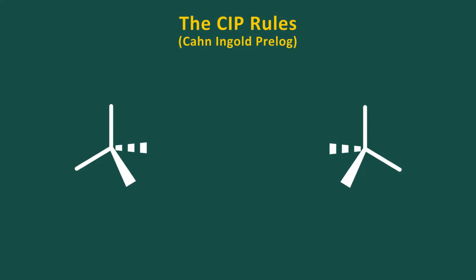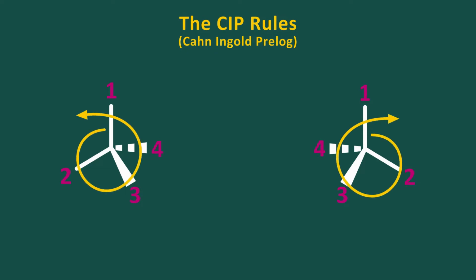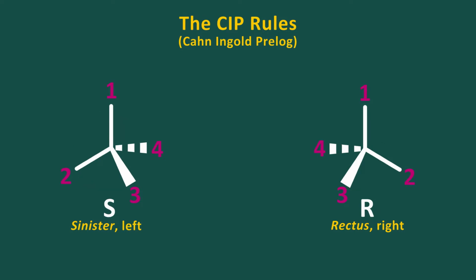To determine R or S stereochemistry, all you do is assign priority to each substituent. Orient the molecule so that the lowest priority, 4, is facing away from you, and then simply count 1, 2, 3. If the rotation spins to the left, counterclockwise, then it's S, sinister, Latin for left. If it spins to the right, clockwise, then it's R, rectus, Latin for right.